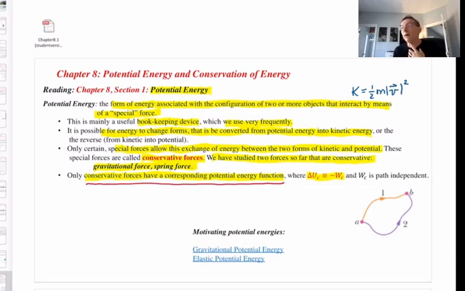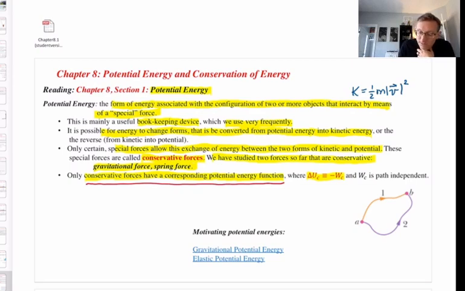So we must be talking about between 2 points. Okay? So if you have a particle moving between 2 points, and work is done on it by a conservative force, whatever that work is, it'll be the negative of the change in the corresponding potential energy function that goes with that force. Okay? We'll build up on that. I'll give you some examples, but that's the formal definition of potential energy.